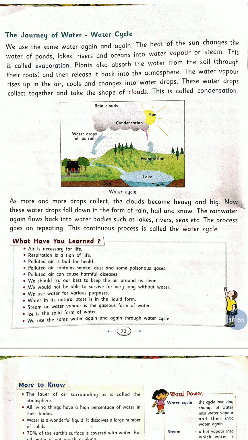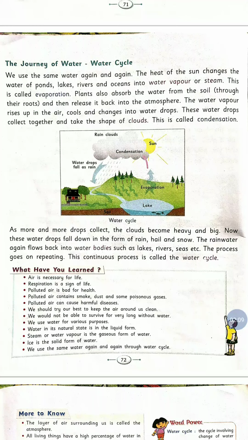We know that plants' leaves evaporate water into the atmosphere.